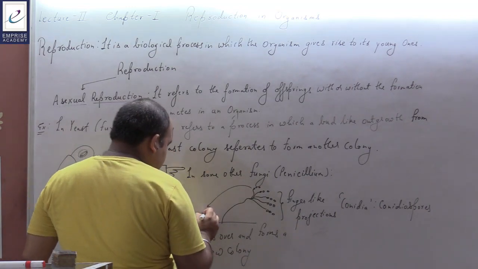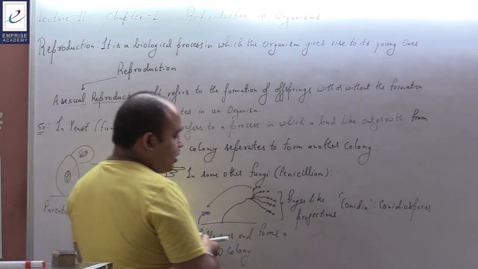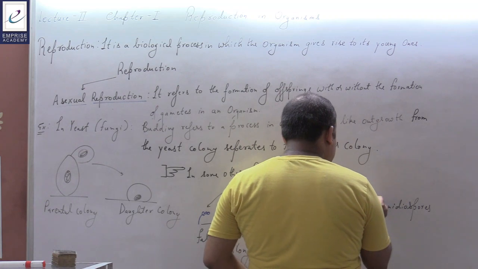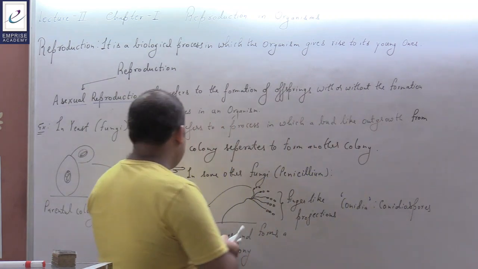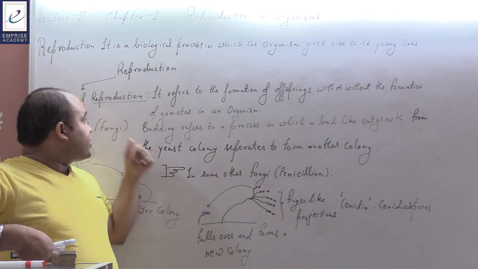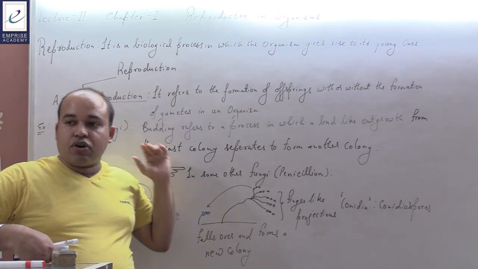Okay, and then the formation of these conidia is continuously taking place. So conidia formation is going to take place and they are going to be produced. This is how the asexual mode of reproduction takes place in the case of yeast or fungus.